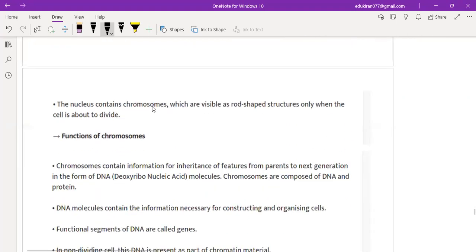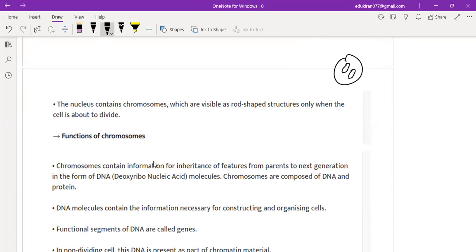The nucleus contains chromosomes which are visible as rod-shaped structures only when the cell is about to divide. Clear? So inside the nucleus, they have chromosomes and they look rod-shaped, right? And only when the cell is about to divide. So they look rod-shaped only then. Okay. Now, function of chromosome.